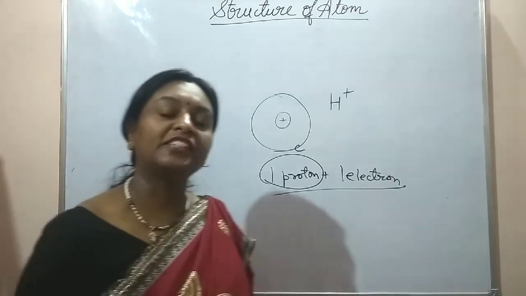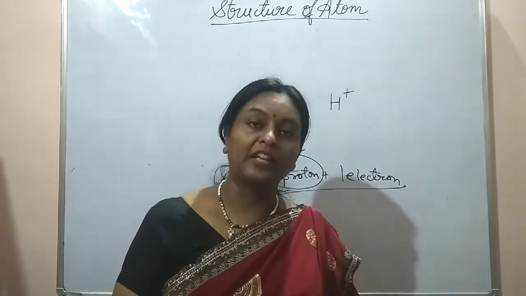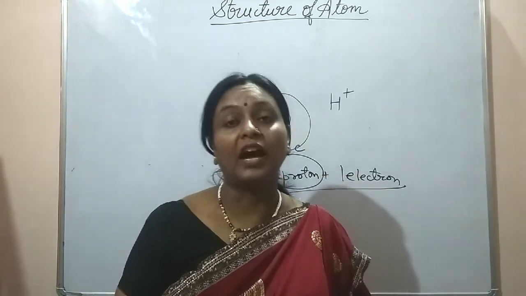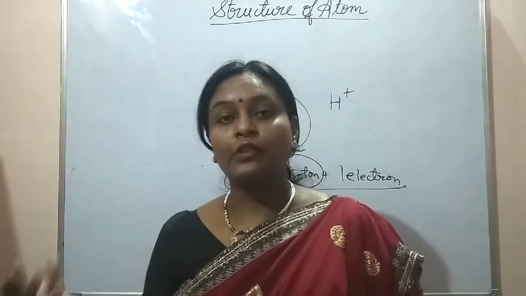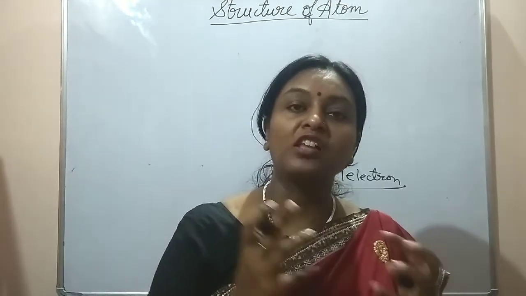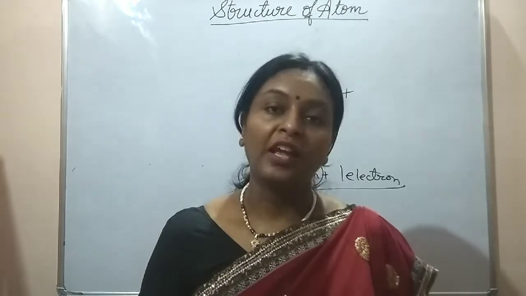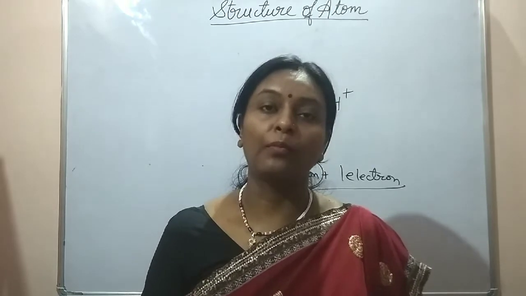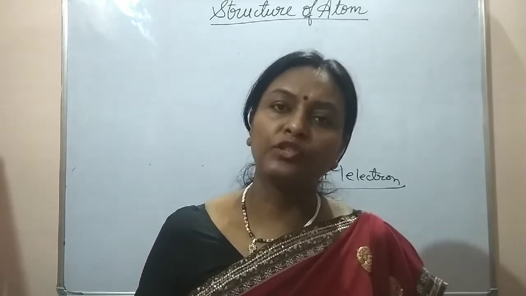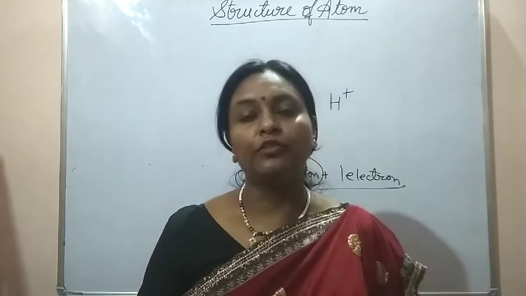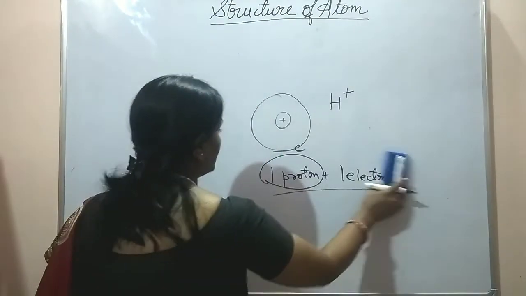This led to the discovery of the electron and proton and discarded the theory proposed by Dalton that the atom was indivisible. Now the next question was, if electrons are present, if protons are present, then what is the arrangement in an atom? How are these subatomic particles arranged in that atom? Again, there were many theories proposed, but the very first theory that got the credit was J.J. Thomson's plum pudding model.